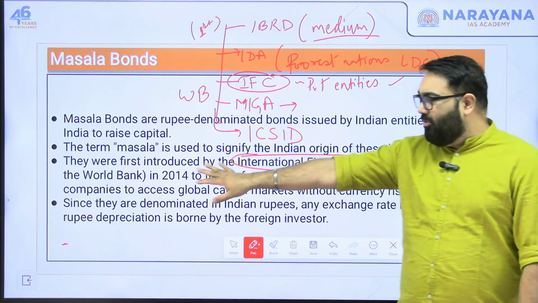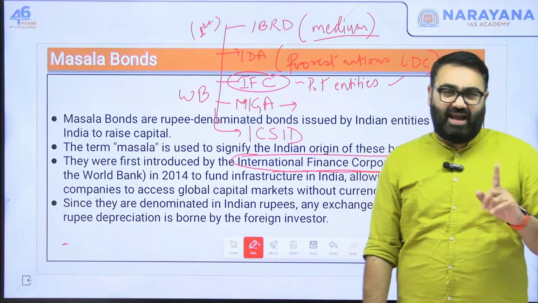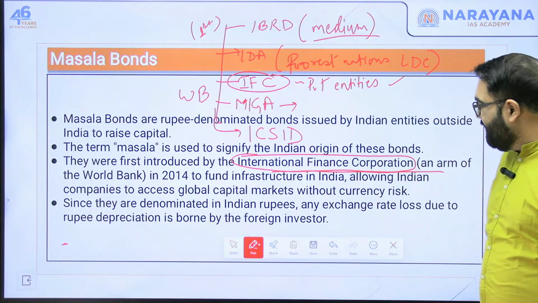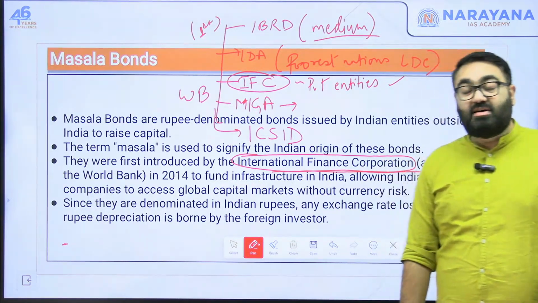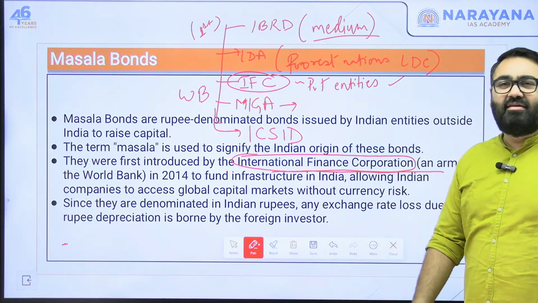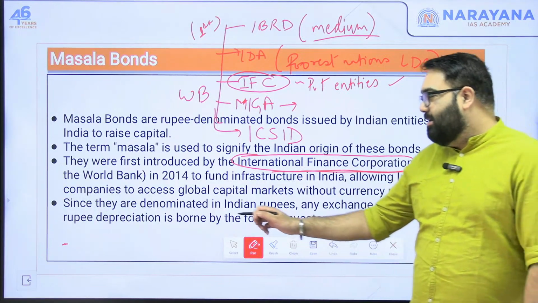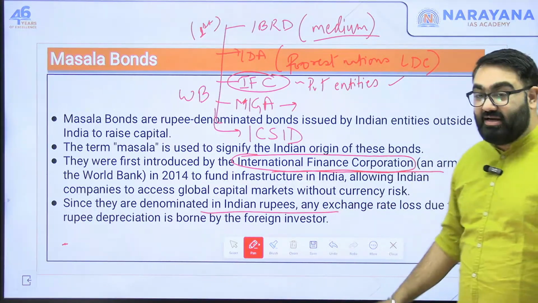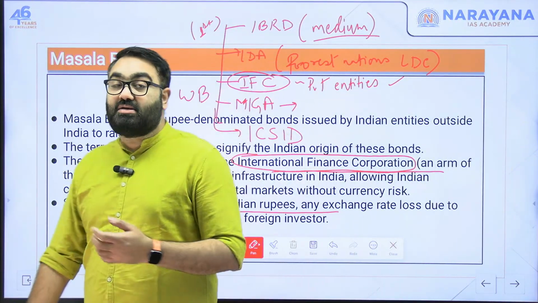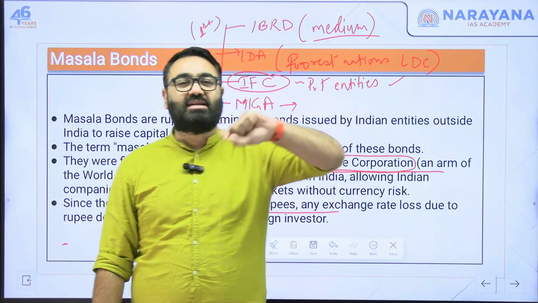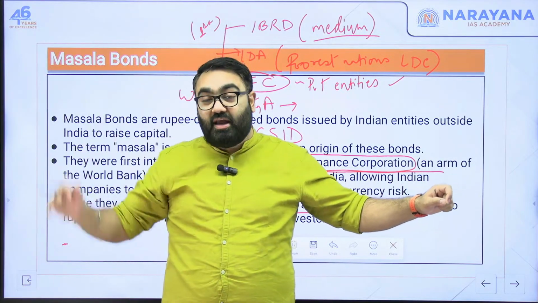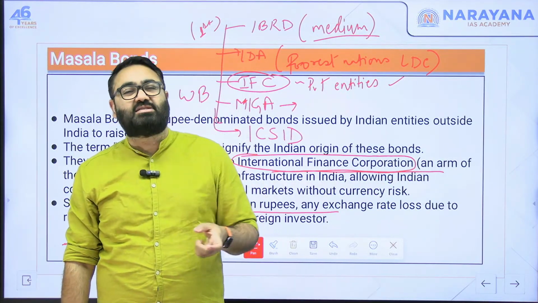Coming back, the masala bonds were first introduced by IFC. They are the ones who used this in 2014 to raise funds for infrastructure in India. They were successful, and that is when it was adopted by other organizations in India as well, which have been issuing these kinds of bonds. Because they are denominated in Indian rupee, that is the biggest advantage. Because of this, you don't have to be concerned about the value of the Indian rupee against the dollar. Because as I said, in the long run, the rupee does not appreciate against the dollar. In the long run, the rupee depreciates against the dollar.